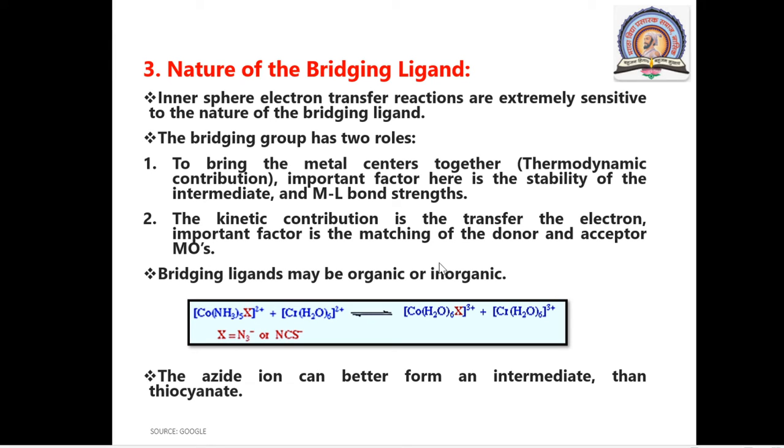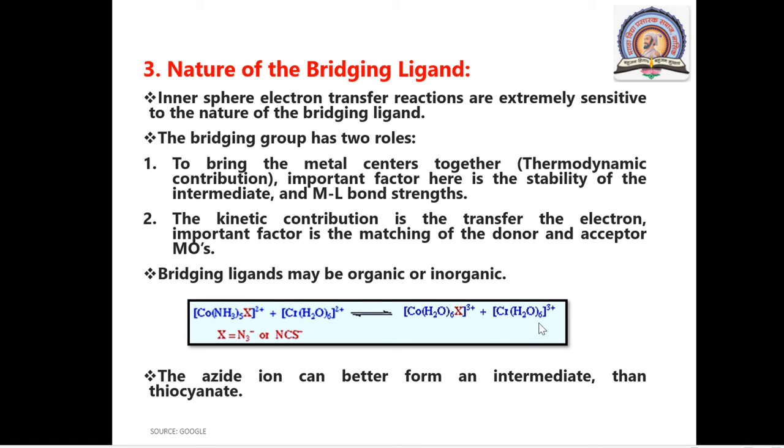As we have just seen in the previous point, the symmetries of the donor and acceptor molecular orbitals of the oxidant and reductant play a very important role. This means the symmetry must be similar. The bridging ligand may be organic or inorganic.